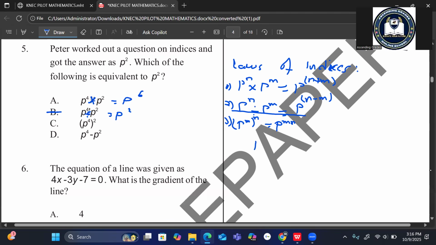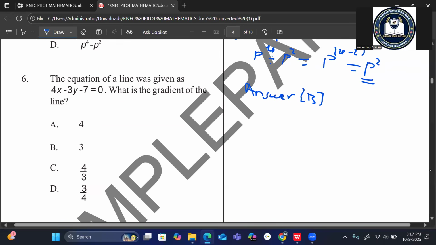So you say p power 4 divided by p power 2 is the same as p power 4 minus 2, which is the same as p power 2. And the question was, which of the following is equivalent to p power 2? So it is B. Our answer is B.